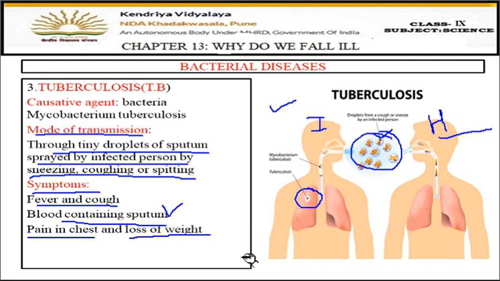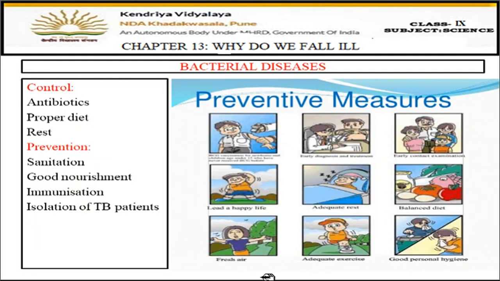Okay, loss of weight. Then next, the control is antibiotics given on proper time, then proper diet is needed, and proper rest is also required. Okay, in prevention, again, first point is sanitation, then good proper balanced diet to the patient, immunization, that is vaccination, and isolation of the TB patients.